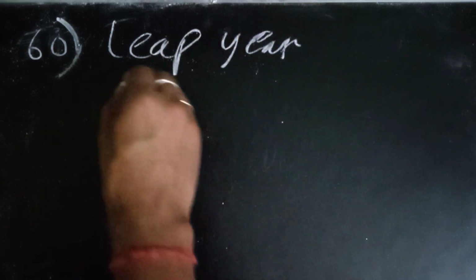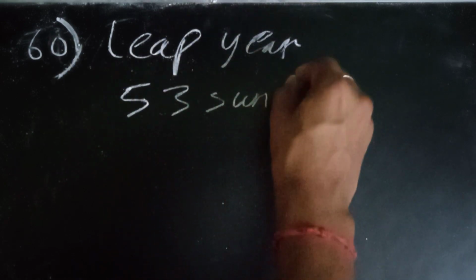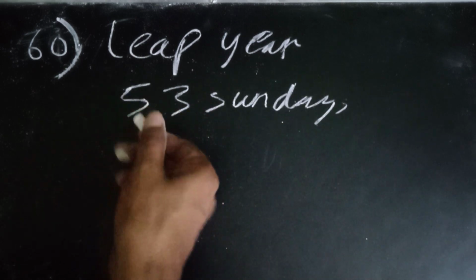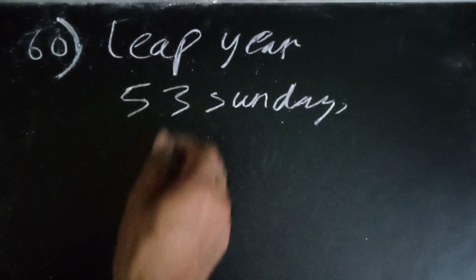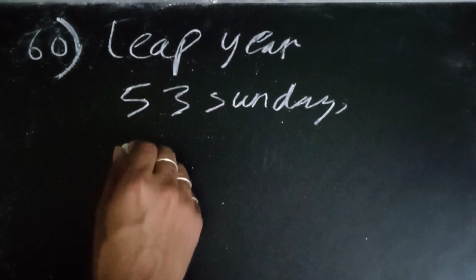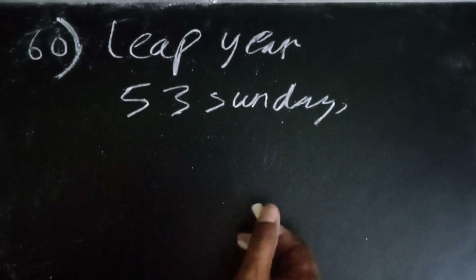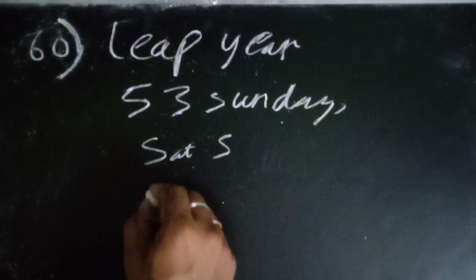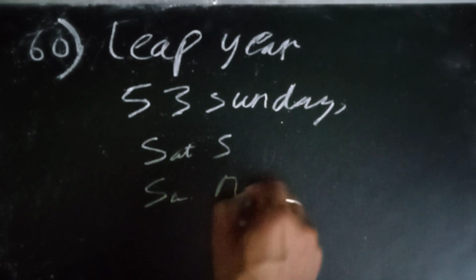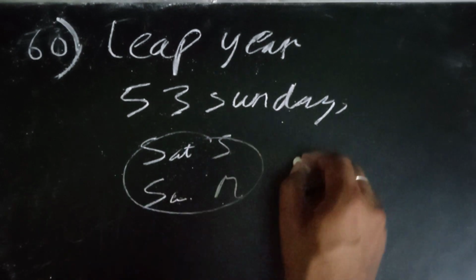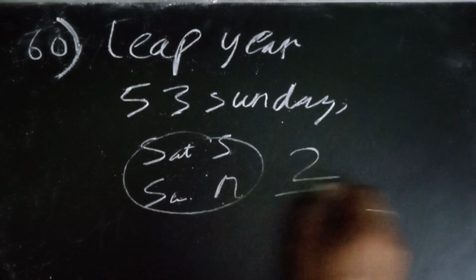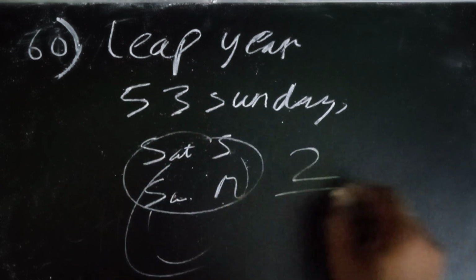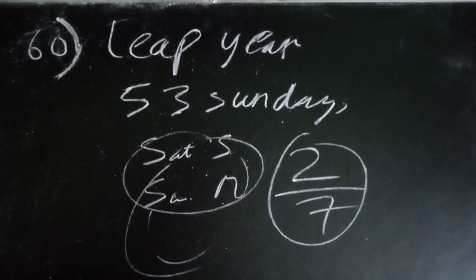Now, an aptitude question was there on leap year. In a leap year, what is the probability that there will be 53 Sundays? Obviously 52 Sundays are already there, and one extra day could be with two combinations. It could be Saturday and Sunday, or Sunday and Monday, where we get one more Sunday. So these are two, and if you see all the combinations, the total will be 7. So the probability is 2 by 7.